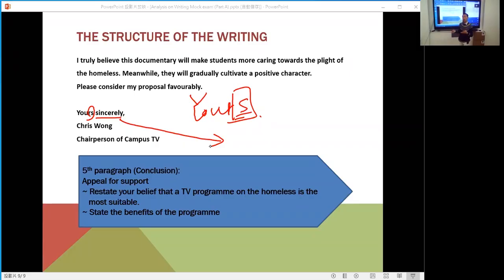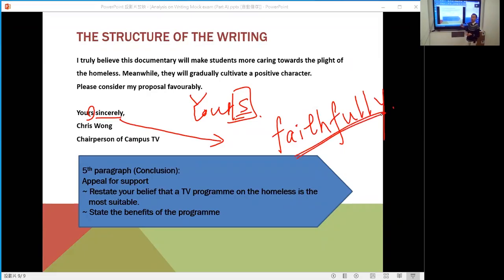You write this to your English teacher. You have one English teacher, so you know who he or she is. So use sincerely when you know who you are writing to. If you don't know who you are writing to, you will use faithfully. Pay attention to the spelling. It's F-A-I-T-H-F-U-L-L-Y. Make sure the spelling of the word is correct. Faithfully and sincerely.